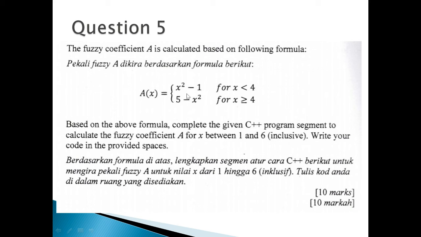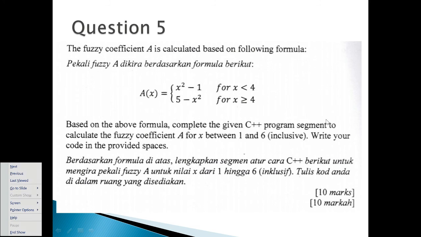Okay, what is the condition? This is the condition. For x less than 4, use the formula x power of 2 minus 1. And then for x greater than or equal to 4, use the formula 5 minus x power of 2. Okay, actually it's a simple question. It's a simple question actually. The way the question is asked looks like a difficult type of question, but actually it's a simple question.